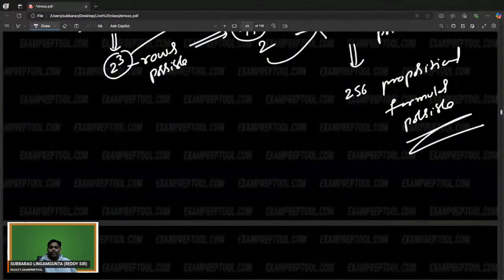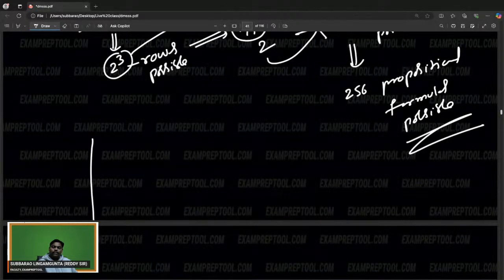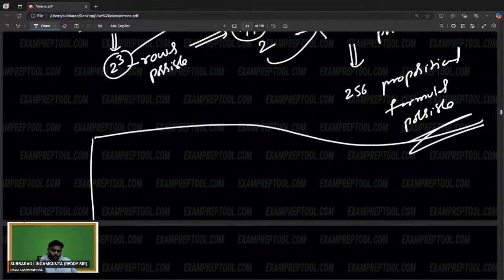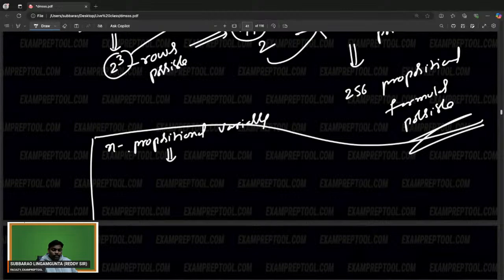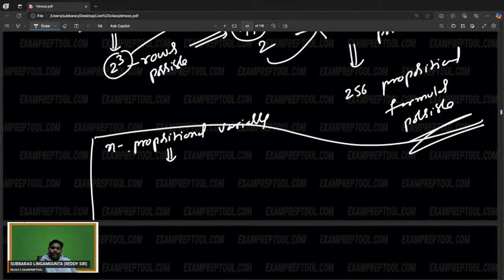256. Some people are asking, sir, can you generalize for n propositional variables? Let's see. N propositional variables. Then with n propositional variables, every variable having 2 choices: 2, 2, 2, 2, n times. So 2 power n rows possible.